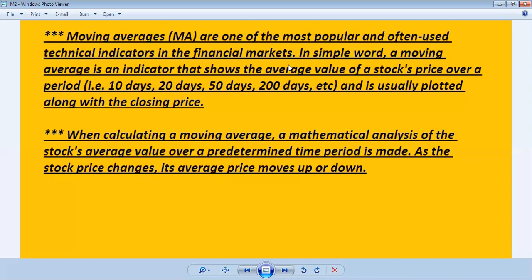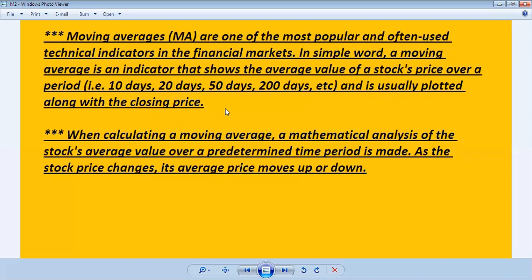In simple words, a moving average is an indicator that shows the average value of a stock price over a period of time, which I discussed earlier also. We can change the moving average, like 20 days moving average, 10 days moving average, 50 days moving average, and 200 days moving average. And it is usually plotted along with the closing price.